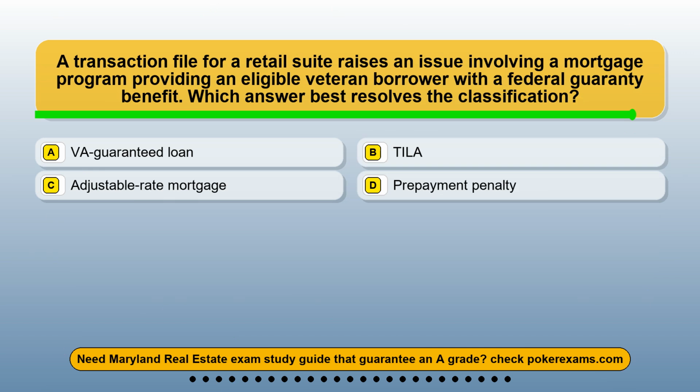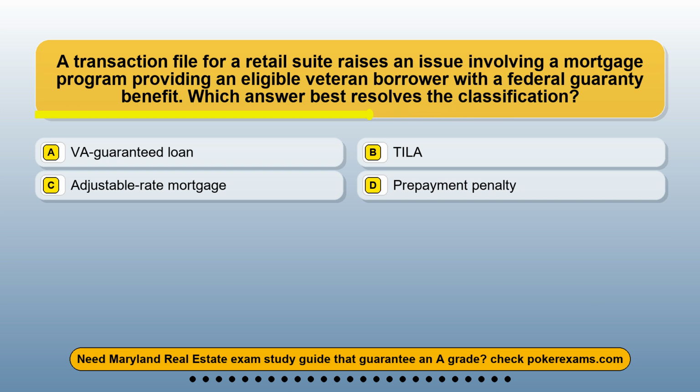Question 24. A transaction file for a retail suite raises an issue involving a mortgage program providing an eligible veteran borrower with a federal guarantee benefit. Which answer best resolves the classification? Option A, VA-guaranteed loan. Option B, TILA. Option C, adjustable rate mortgage. Option D, prepayment penalty.